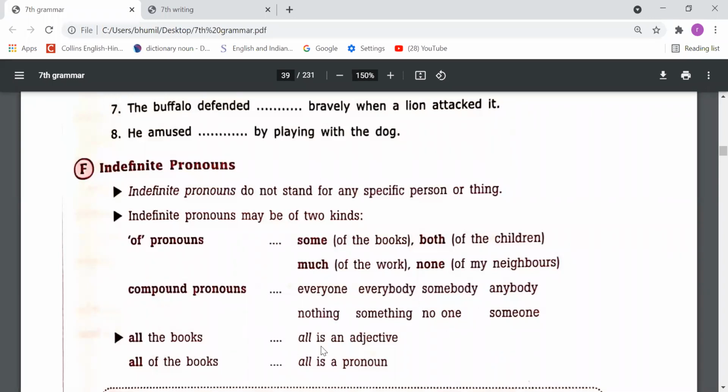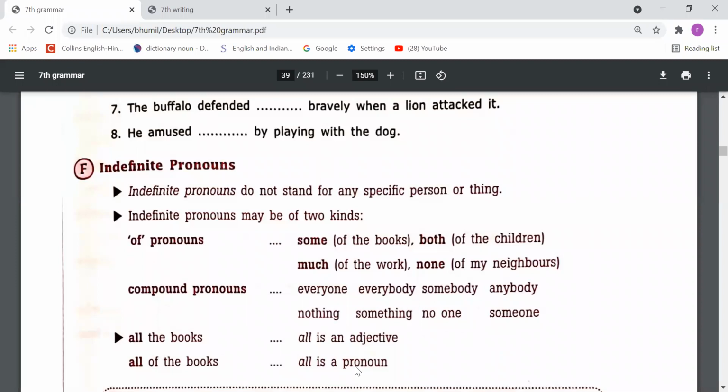All the books, all is an adjective. All of the books, all is a pronoun. So dear students, here we have to understand about the indefinite pronouns. So whenever we talk about indefinite persons, indefinite things, which are not specified, we use indefinite pronouns.